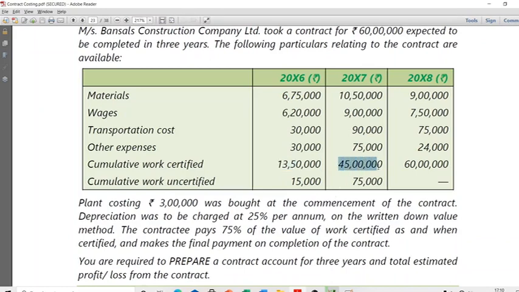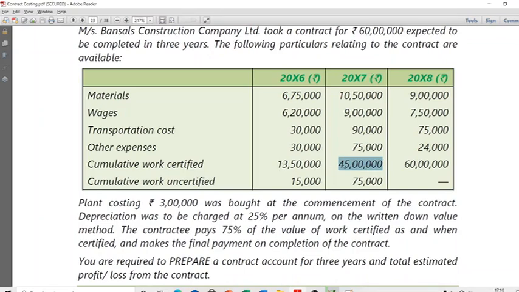So cumulatively what has been completed, that's what he tells me. That would tell me that the difference between 13 lakh 50 and 45 lakhs is the work that has happened in this year and also got certified. So when I recognize revenue this year, I should not recognize the complete 45 lakhs. I should recognize only the difference.